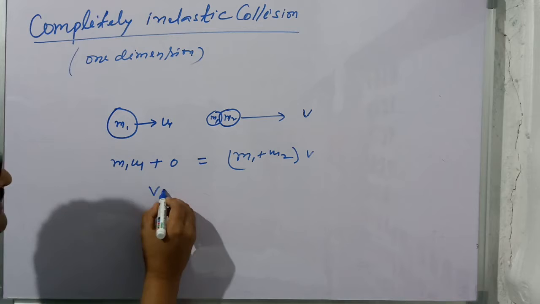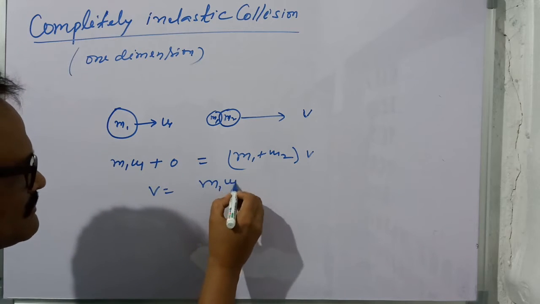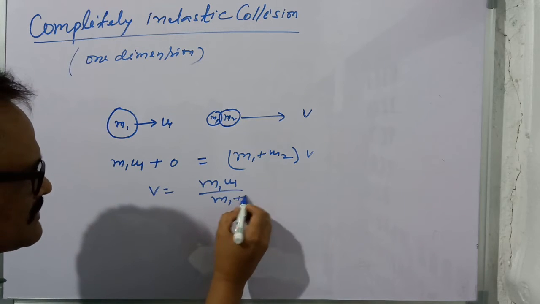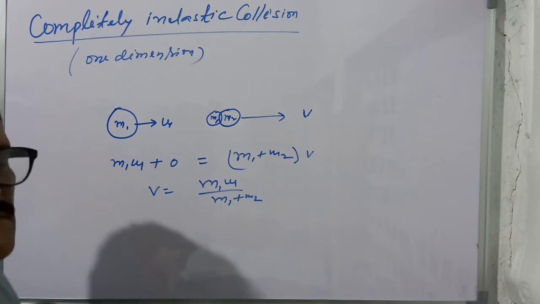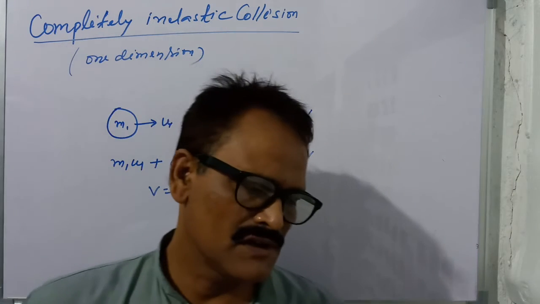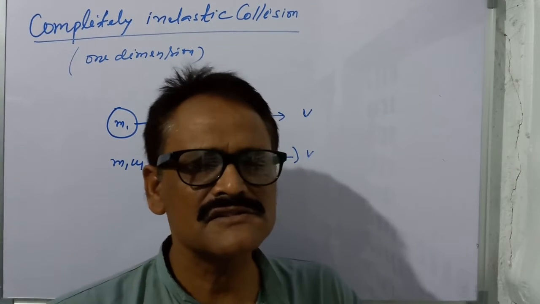So v is equal to m1 u1 divided by (m1 plus m2), and this is the common velocity.